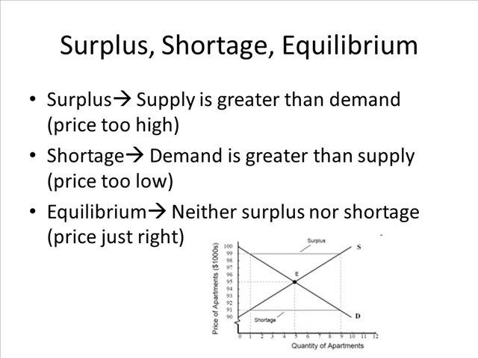A shortage is when the demand is greater than the supply and the price is too low, so people are buying a lot of the product and there's nothing left on the shelf. When a particular product reaches equilibrium, there's neither a surplus nor a shortage, and that means the price is just right. All the items that were produced would be purchased by the consumers, and therefore everything will be all good in the market.